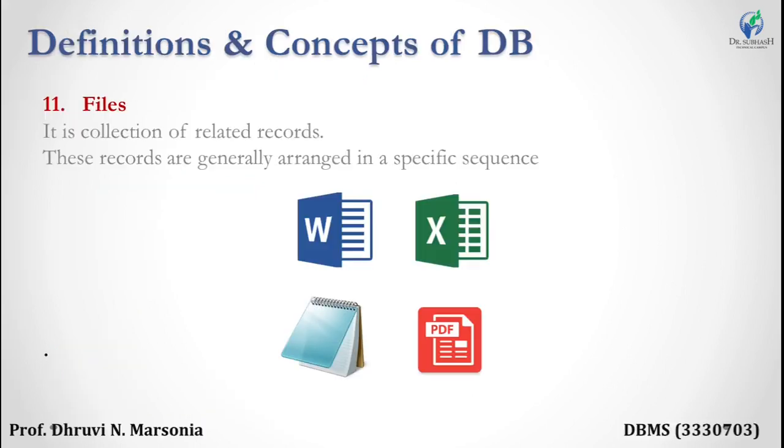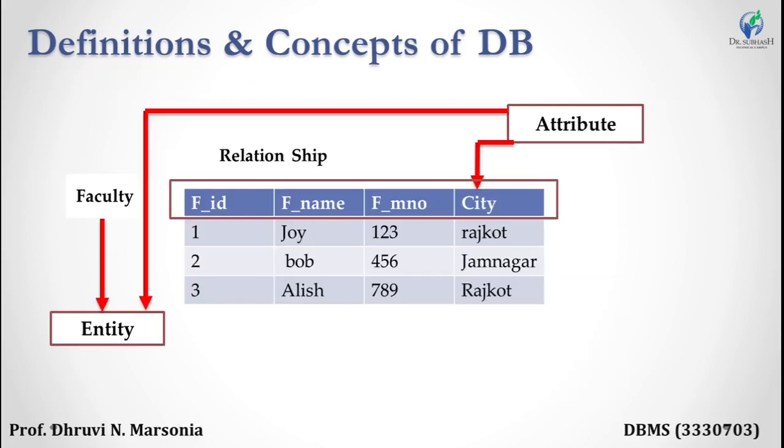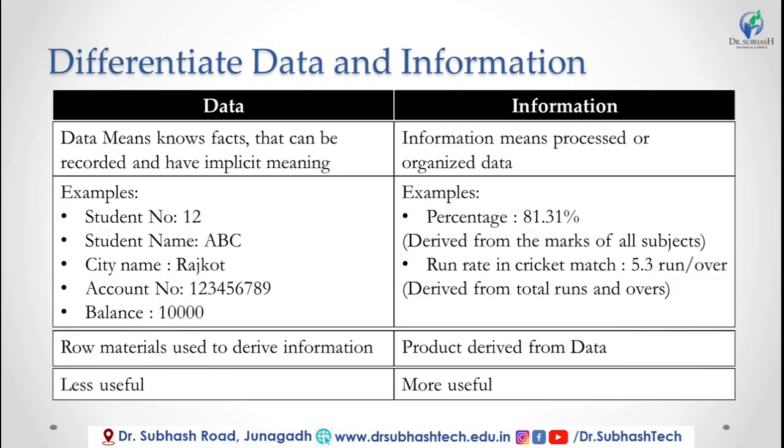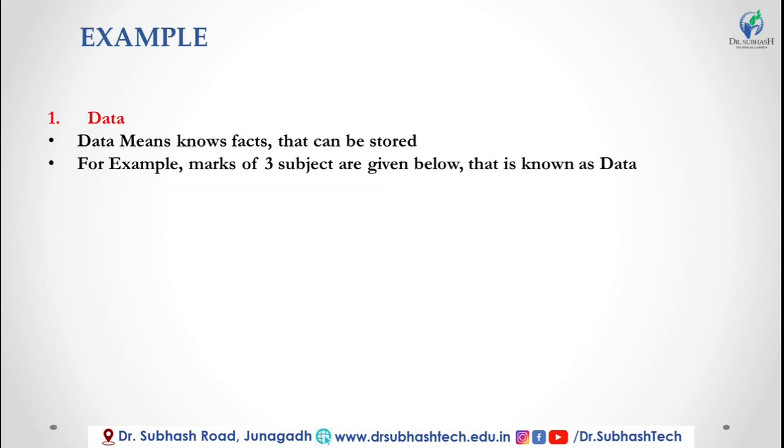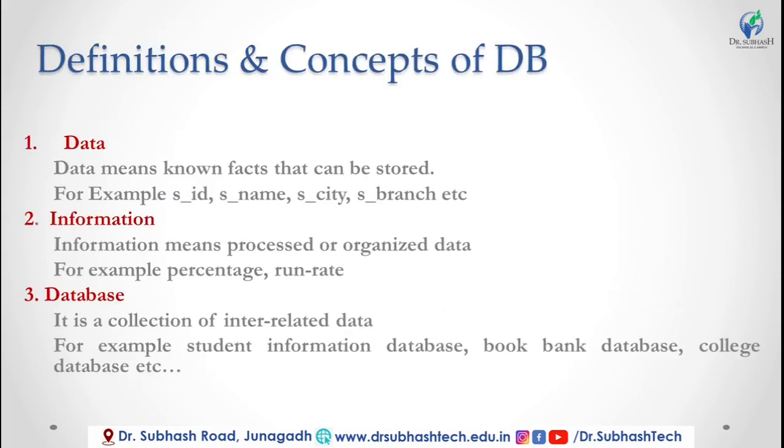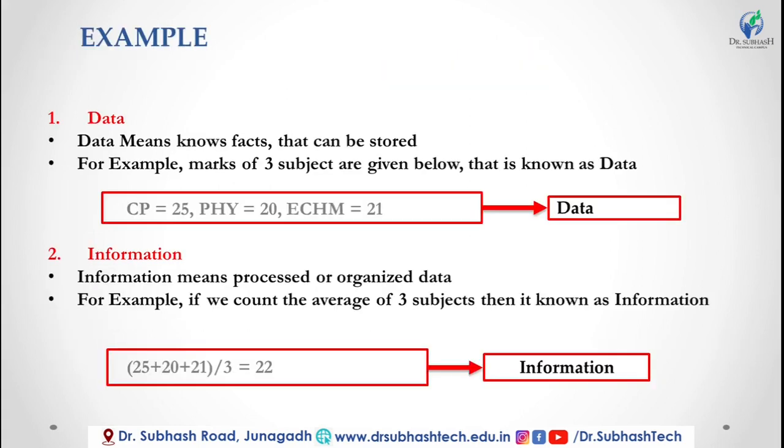Before finishing this video, we revise some concepts and definitions, starting with our first definition, data. Total 11 definitions are discussed in this video, starting with data. Data means raw facts that can be stored. Information means processed or organized data. Database means a collection of interrelated data. These are examples of data